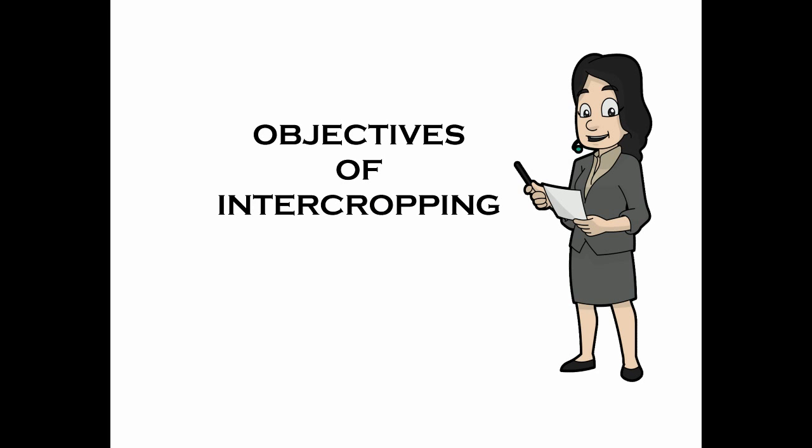Now we come on objectives. Major objectives of intercrops are: intercropping was originally practiced as an insurance against crop failure under rainfall conditions. At present the main objective of intercropping is higher productivity per unit area and stability in production. Intercropping utilizes resources sufficiently and their productivity is increased. Insurance against total crop failure under aberrant weather condition or pest epidemics. Increase in total productivity per unit land area, and judicious utilization of resources such as land, labor and inputs.